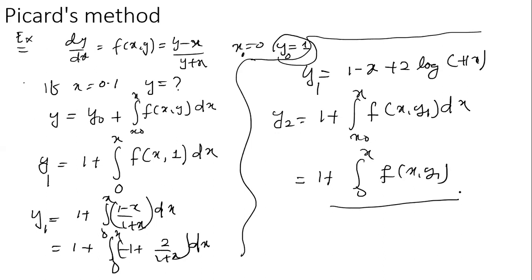Continuing this process is called Picard's method of approximation. Then we will come to another example.